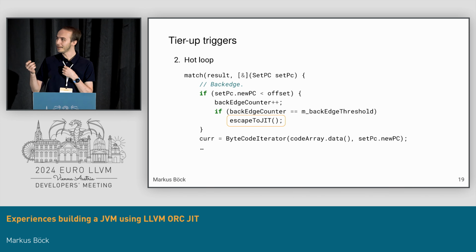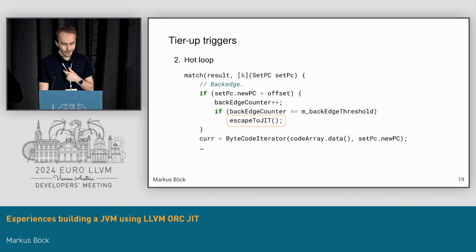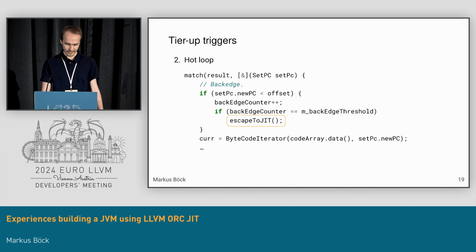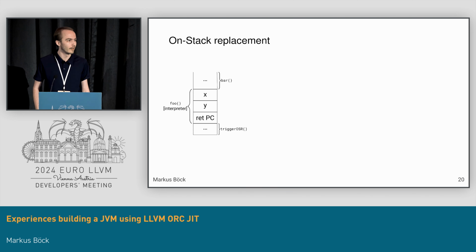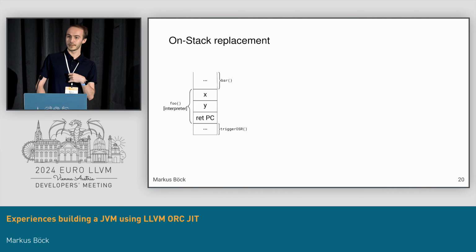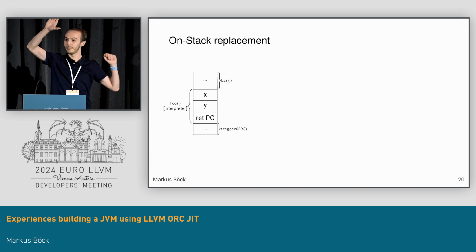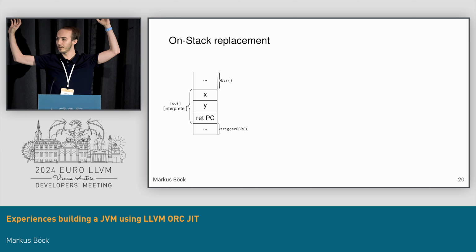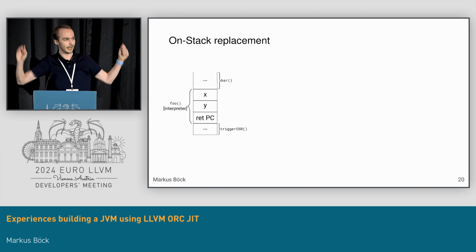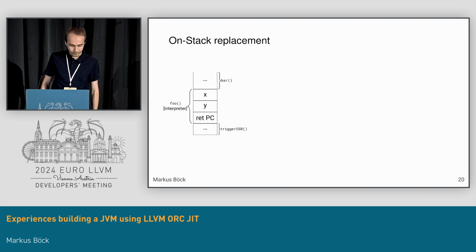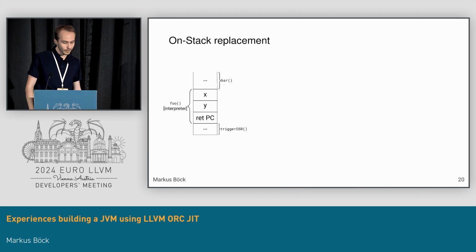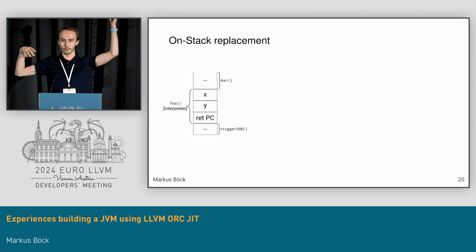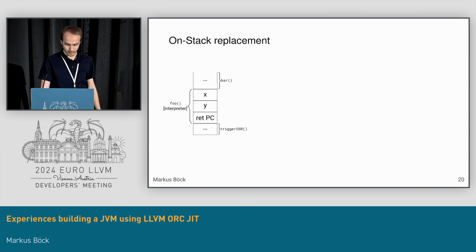This escape to JIT method is doing a bit of heavy lifting here. How does this actually work? This is actually a more general mechanism called on-stack replacement. What on-stack replacement allows us to do is essentially take a method that is currently running, be it interpreter, JIT, whatever, and replace it completely with a whole new method while it's still running on the stack. Here we have a small example of a foo function within the interpreter, and it transitively calls into some kind of runtime method that implements this on-stack replacement.